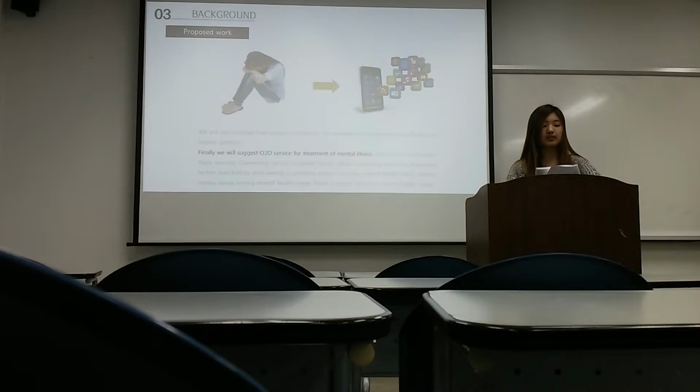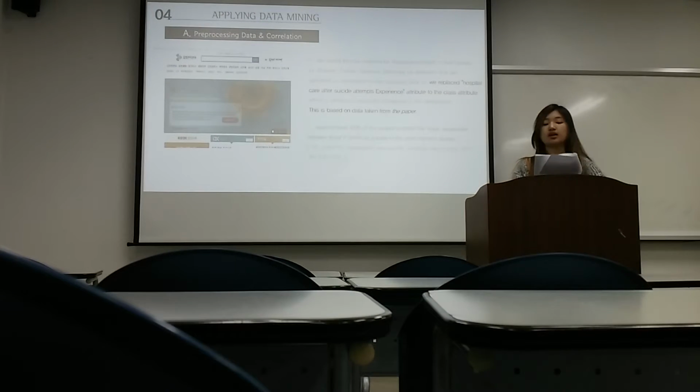Therefore, we will analyze many factors about teenage depression. We will also discover the reasons for difficulty in the treatment of mental illness by finding out hidden patterns. Finally, we will suggest an auto service for treatment of mental illness.